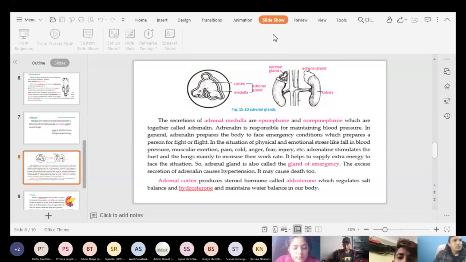Dear students, can you see the screen shared or not? So this is the adrenal gland, this is the adrenal gland. Can you see? Yes, sir. Okay. So the gland of emergency. Yes, sir, we can.